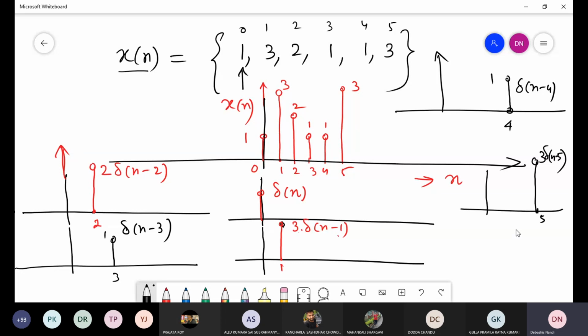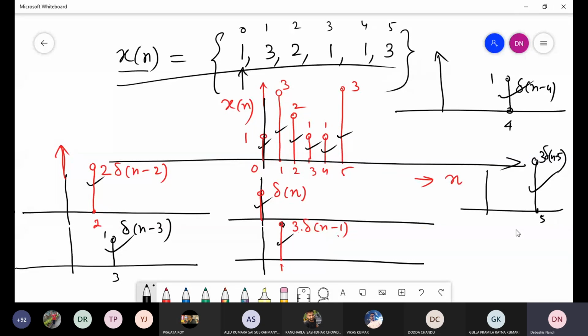So we are getting one sample, this one; another sample, this one; and so on for the six samples. If you add all these sample values, then you will get this expression.